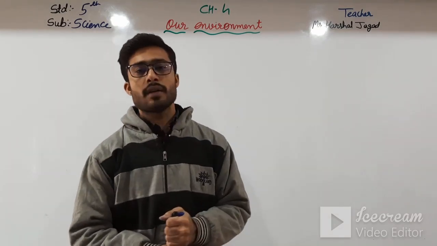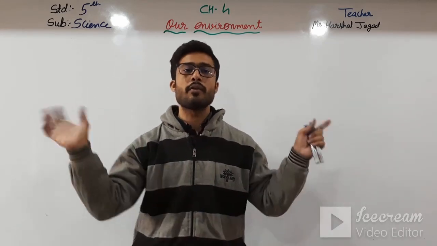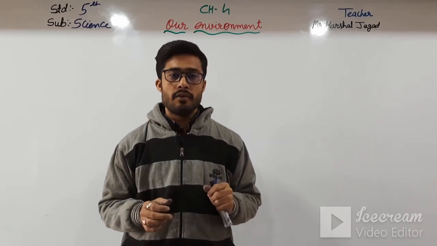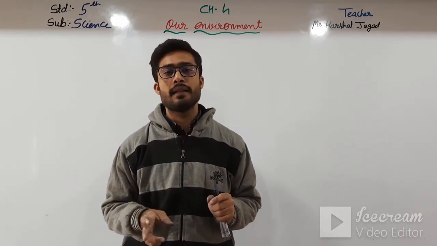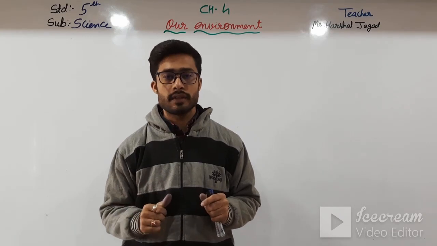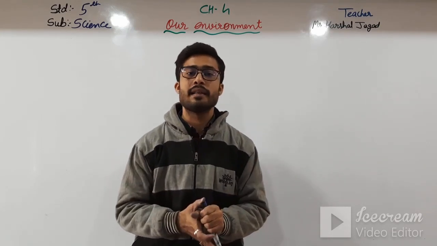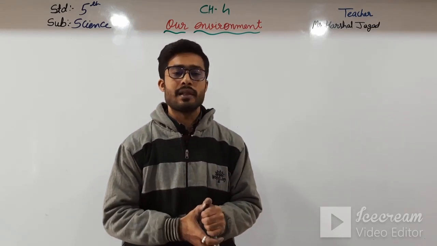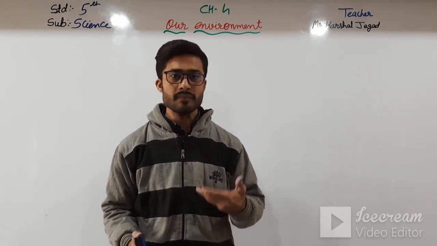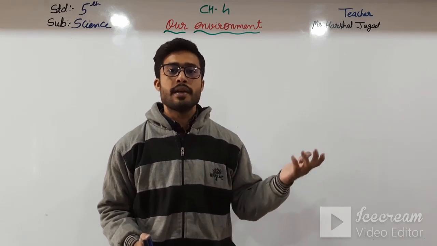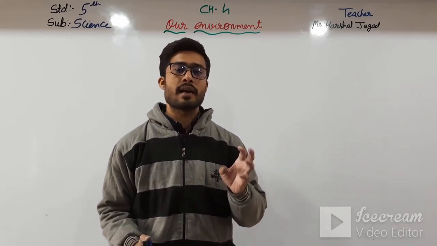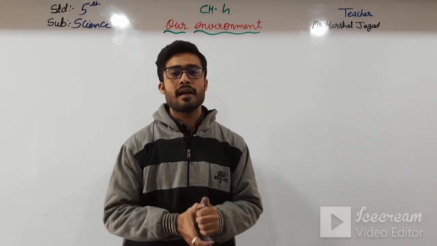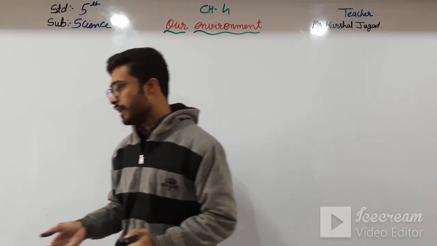So what is environment? First of all, the surrounding which is surrounding us, that is the environment. We are surrounded by the environment, and in the environment there are two kinds of components: living components and non-living components. Living components means we humans, animals, trees, plants, all these are the living components, and the non-living components we know are non-living.